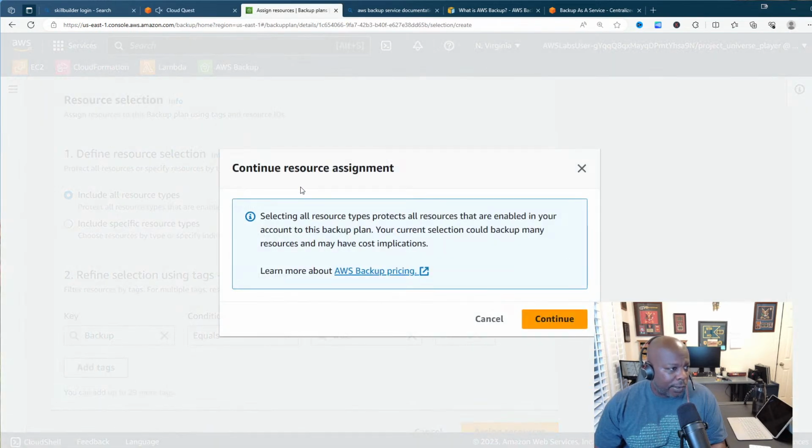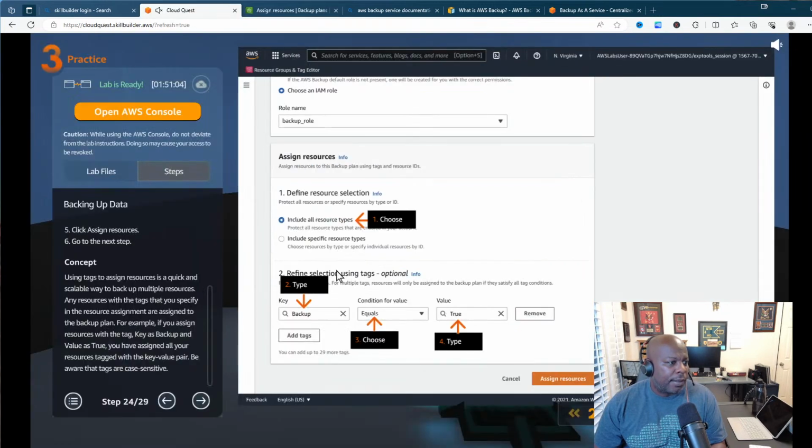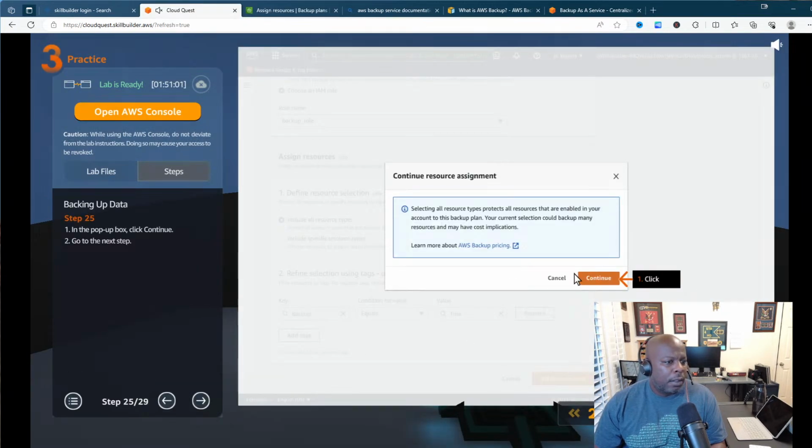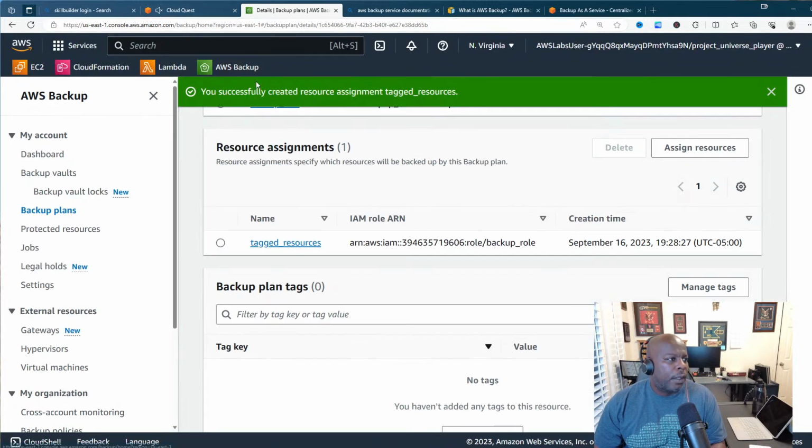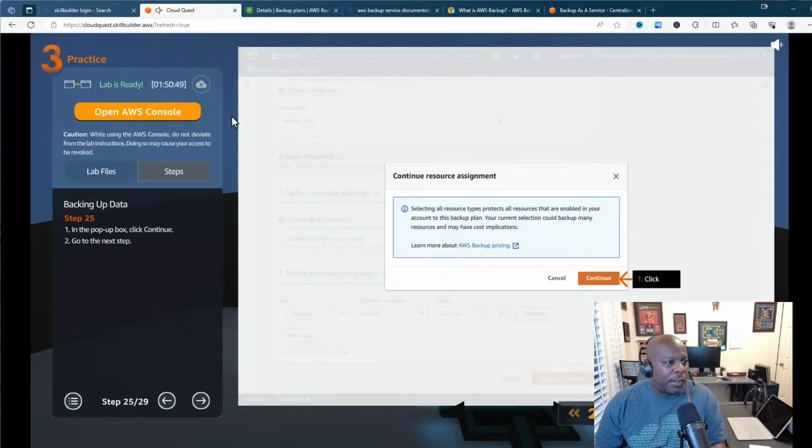So we'll assign resources, continue resource assignment. Click continue, which we'll do. All right, cool. You have successfully created resource assignment, tagged resources. Remember when I tell you when stuff is green in the cloud, that means you're good to go. Great.